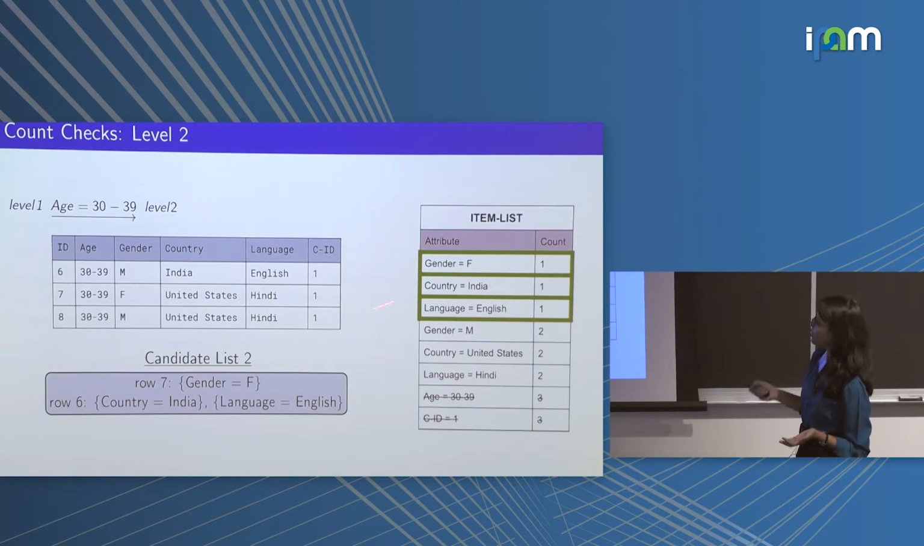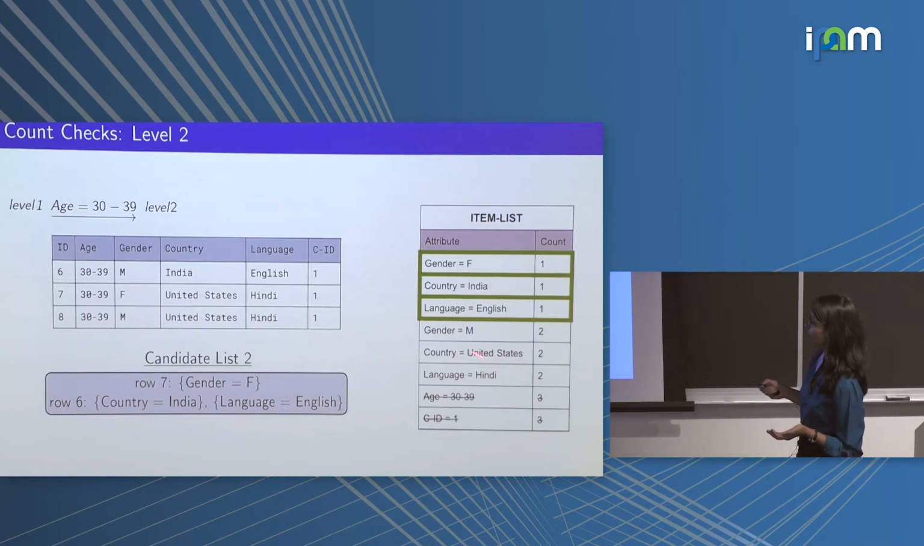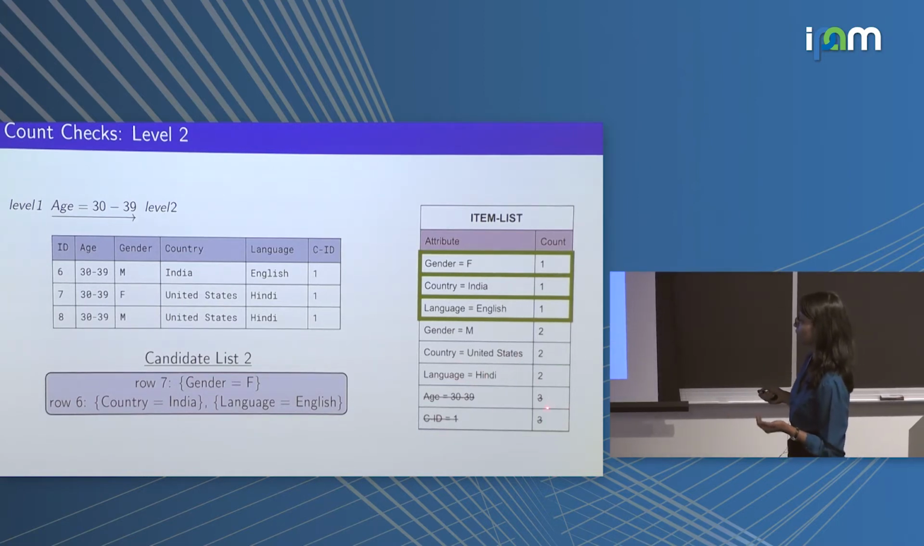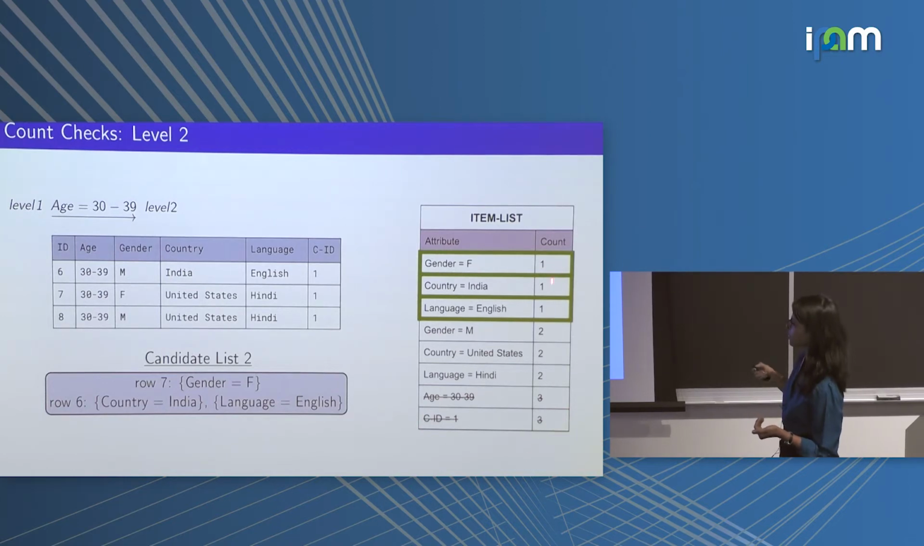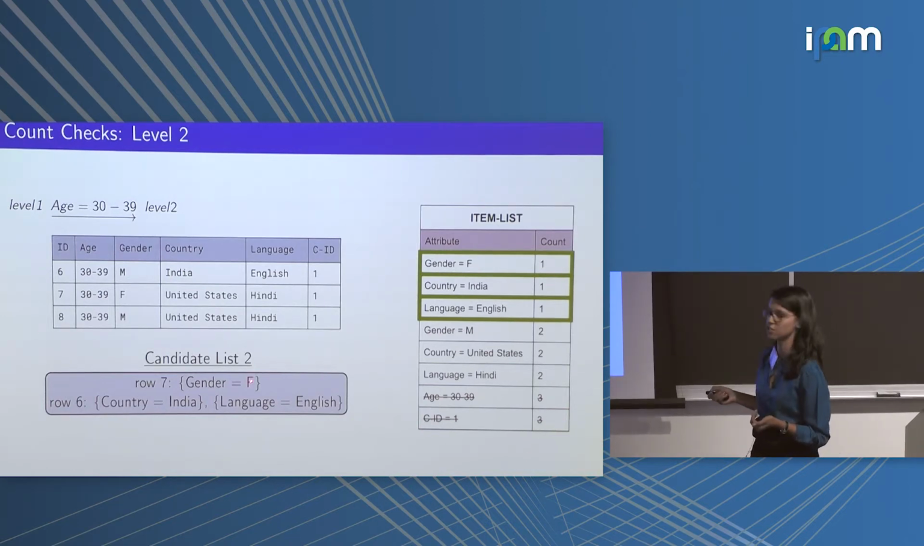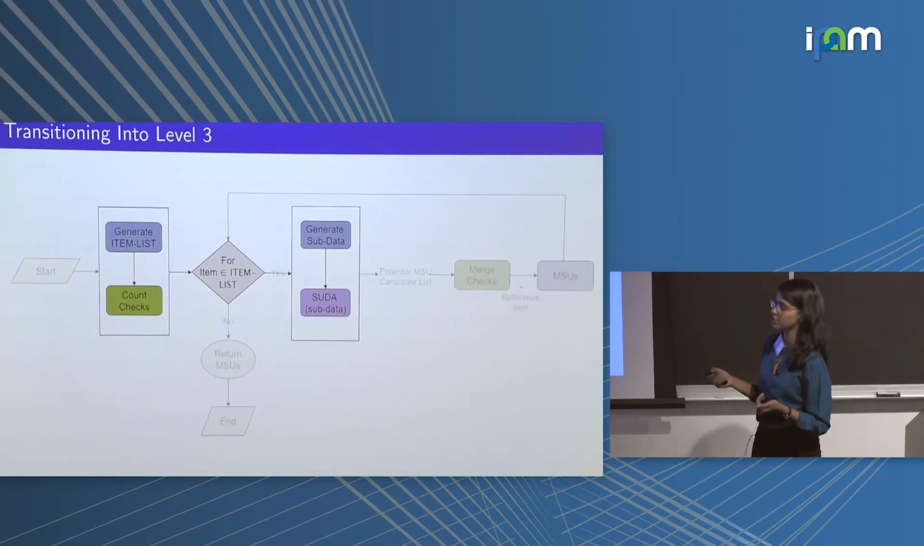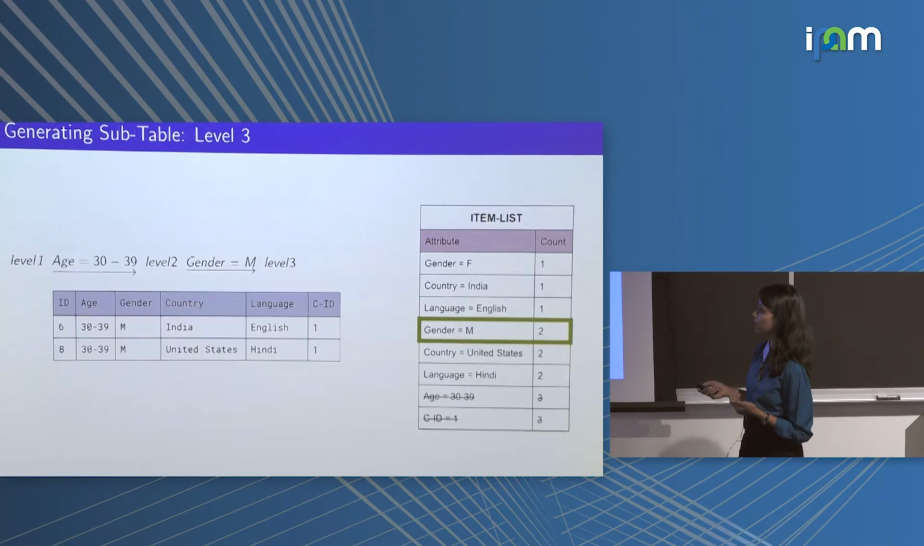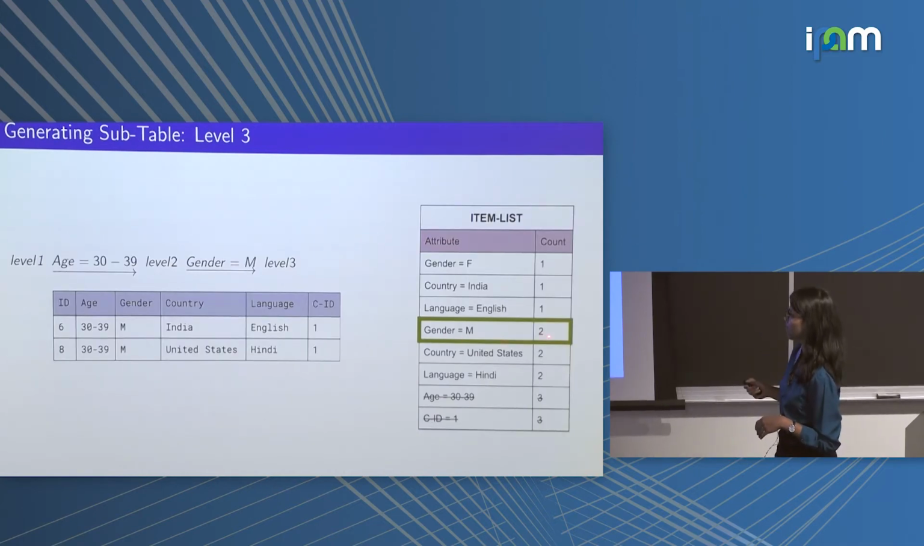As done before, we generate the item list for these 3 rows, and we cross out all the items that appear in all the rows, and add all the items that appear uniquely to a fresh candidate list 2. Doing that, we again pass over all the items that remain in our item list in a sequential manner. The first item is gender is equal to male, and it has 2 rows in the subdata that we got previously.